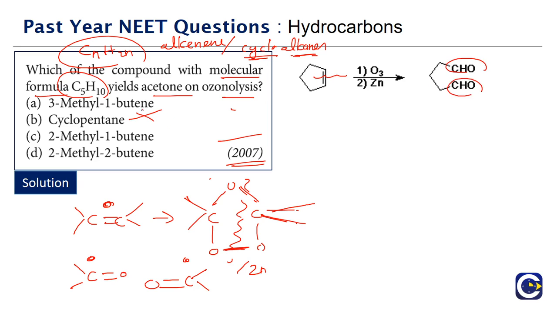Then we have to take a look at each of the remaining options A, C, D, and work out what will be the products of the ozonolysis. We'll start with option A first.